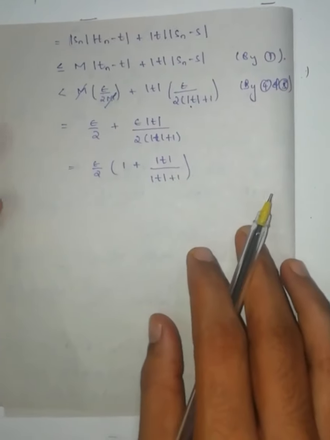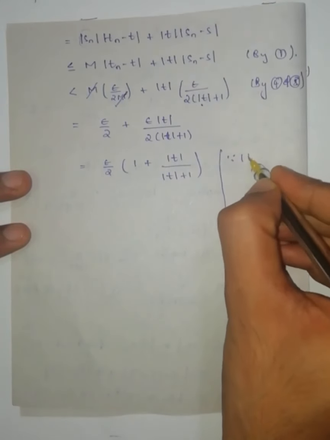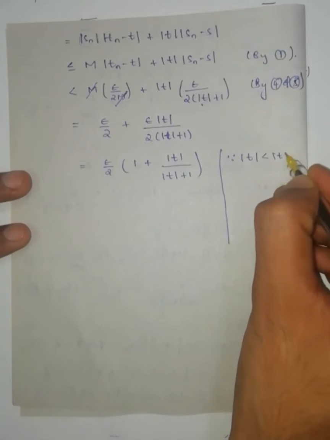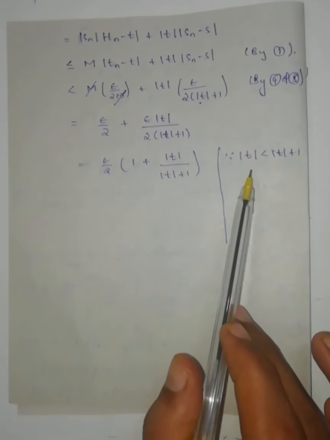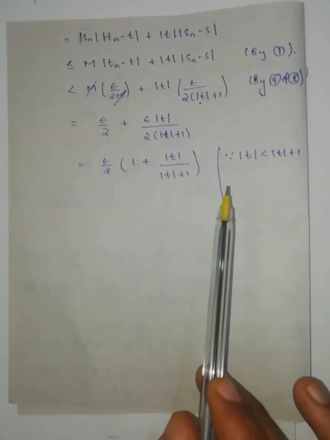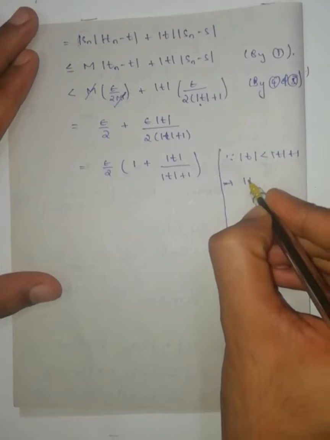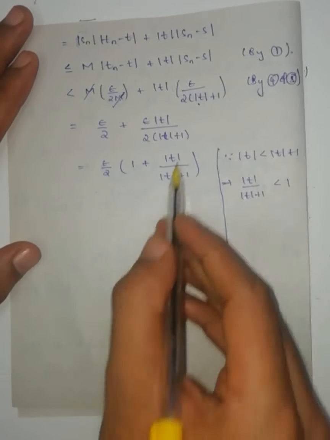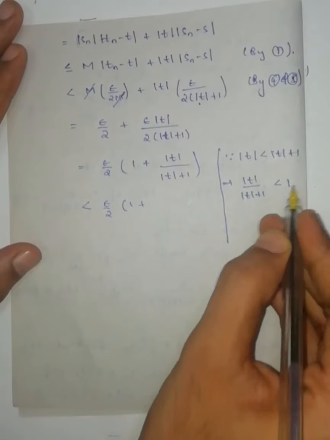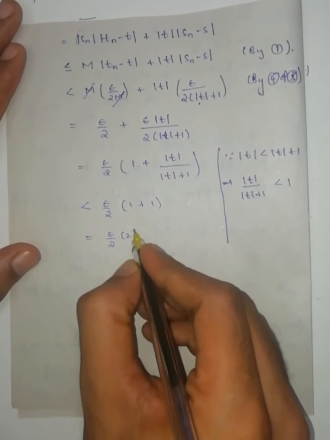And why I took this one, now I am going to explain in the rough part. Since we know that modulus of T is always less than modulus of T plus 1. If I add plus 1 to modulus of T, that value is greater than this one. Now cross multiply: modulus of T by modulus of T plus 1 is less than 1. So in place of this one I can write less than epsilon by 2 into 1 plus something less than 1, which is equal to epsilon by 2 into 2, the 2 gets cancelled, and we get epsilon.